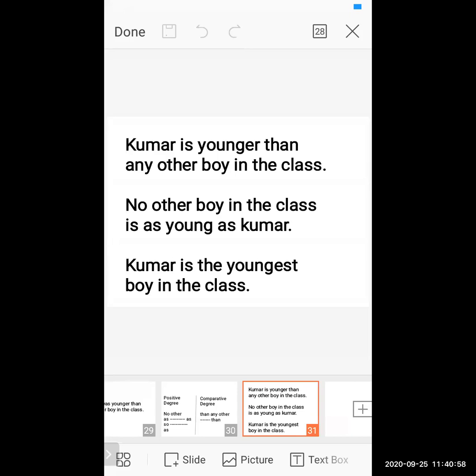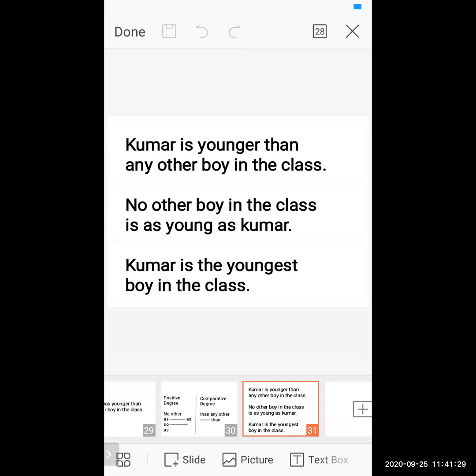Now I'll take another word, admire. How should I write it? Admirer, admirist? No, this kind of word should not be in the dictionary. That's a wrong word. So how should I compare? I should write admire, more admire, most admire. More admire comes in the comparative, most admire comes in the superlative. So there are some kinds of words where the "er" letters should not be added.